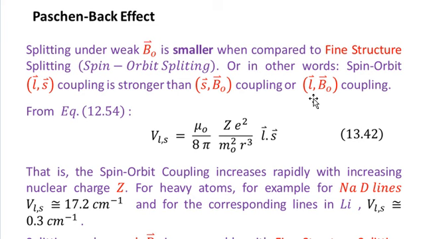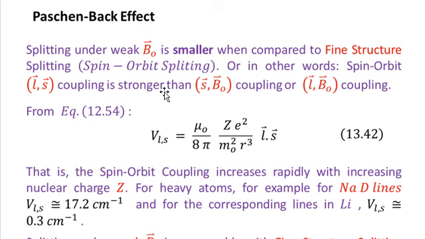In the Paschen-Back effect, which we shall be discussing in the next few pages, we are considering the effect under a strong magnetic field. The ordinary and anomalous Zeeman effects were discussed under the weak magnetic field. So the Paschen-Back effect is very similar to the Zeeman effect, but it will be observed only under a strong magnetic field.